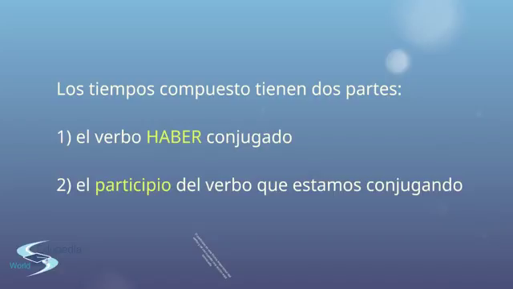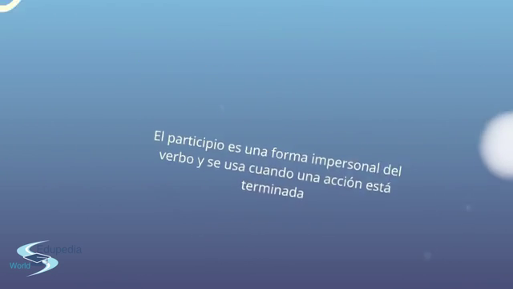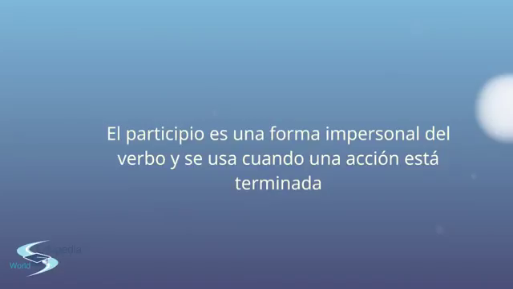And the second part, el participio del verbo que estamos conjugando. So the participle of the verb that we are conjugating, okay? So, el participio es una forma impersonal del verbo y se usa cuando una acción está terminada. So the participle is an impersonal form of the verb and it is used when the action is finished, is done, okay?